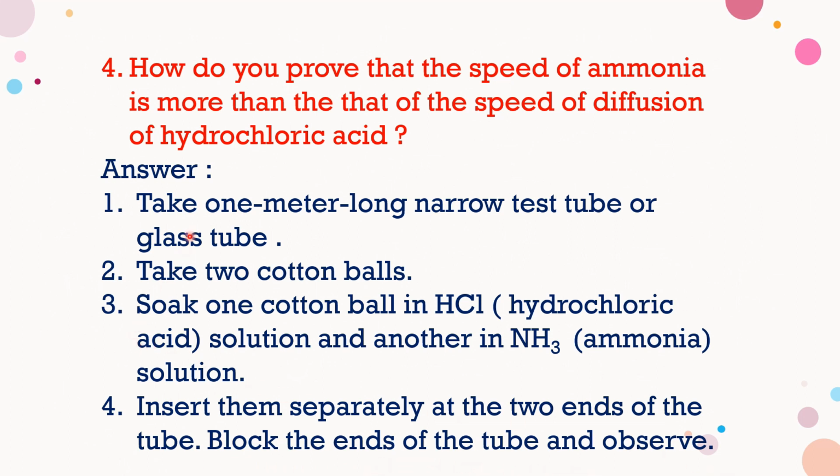Here we are taking first a 1 meter long narrow test tube or glass tube, and next we have to take 2 cotton balls and soak 1 cotton ball in HCl and the other in NH3, that is ammonia. So insert them separately at the two ends of the tube. So block the ends of the tube and observe.